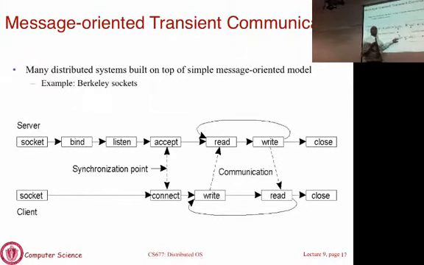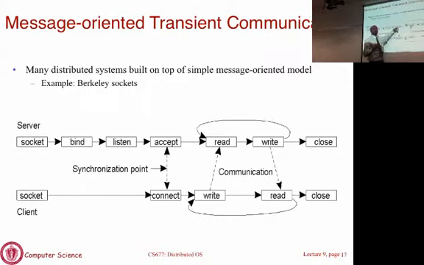And what the client has to do is first connect to the server, explicitly set up a connection to the server. This is where the TCP/IP handshake will actually happen. The TCP/IP connection is set up between the client and the server. So you send a request to the server, and the server is waiting to accept connection after it has started listening. You basically just call accept and you wait for a request to show up.